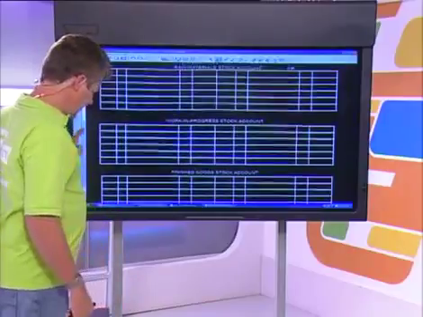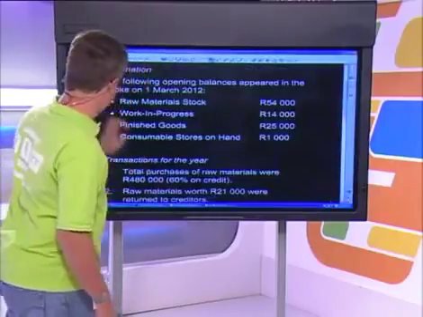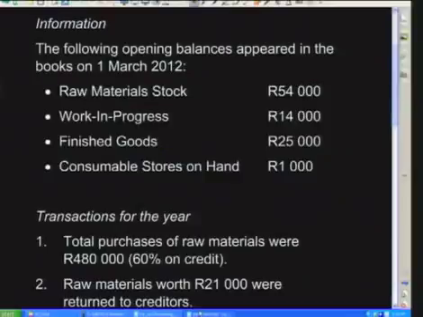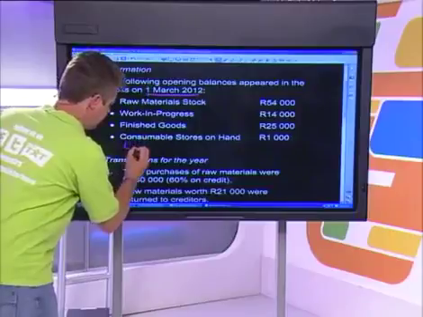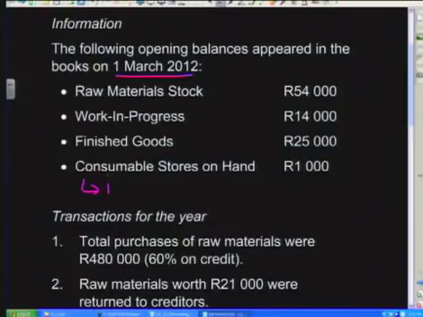So let's have a look at the information that we've been given. It says that the following balances appeared in the books on the 1st of March 2012: raw material stock, work in progress, finished goods, and consumable stores on hand. It's very important that you know what those consumable stores on hand are. Remember, we said that indirect materials are the consumable items that get used up in the factory. So usually in a question you can assume that the consumable stores are going to be your indirect materials.